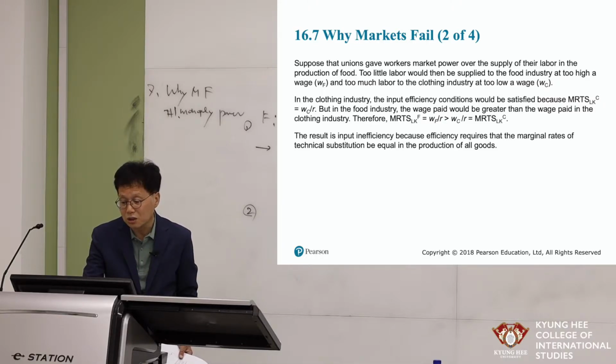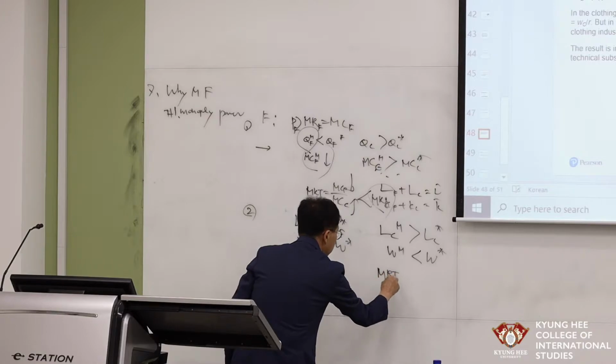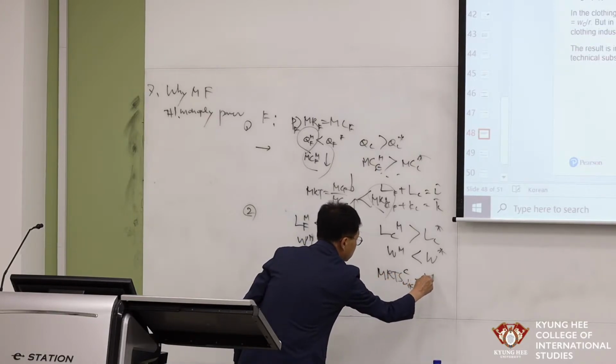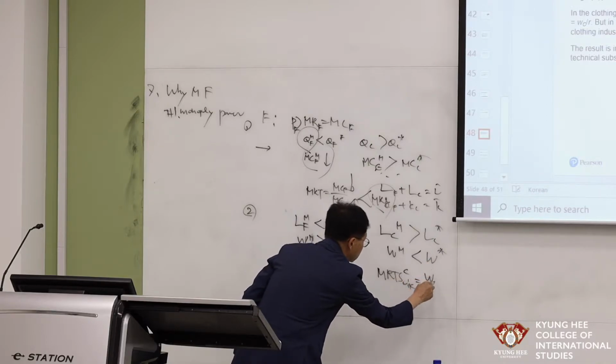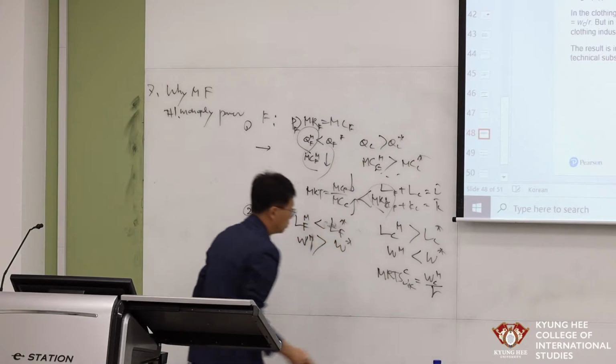In the clothing industry, the input efficiency condition would be satisfied because MRTSLK in clothing production is the wage rate in clothing over R, right?